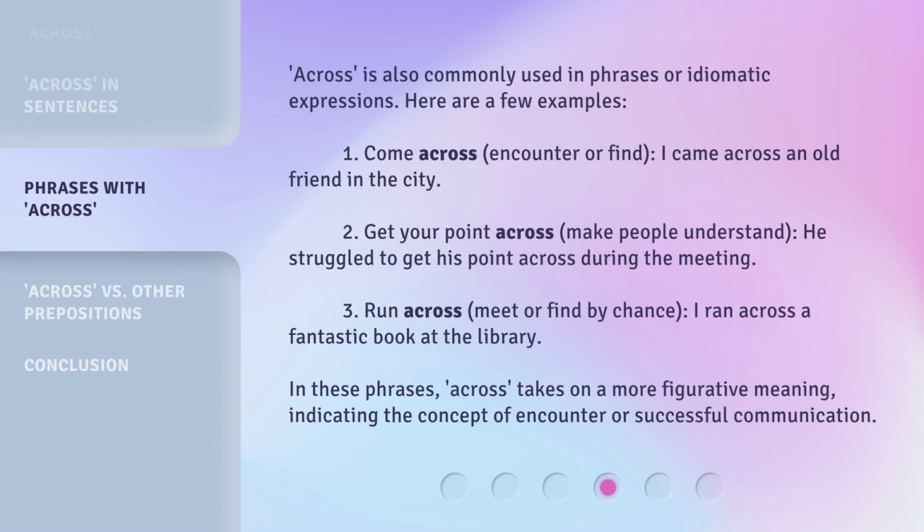Across is also commonly used in phrases or idiomatic expressions. Here are a few examples. 1. Come across: encounter or find. I came across an old friend in the city. 2. Get your point across: make people understand. He struggled to get his point across during the meeting. 3. Run across: meet or find by chance. I ran across a fantastic book at the library. In these phrases, across takes on a more figurative meaning, indicating the concept of encounter or successful communication.